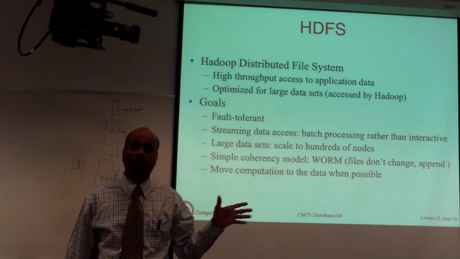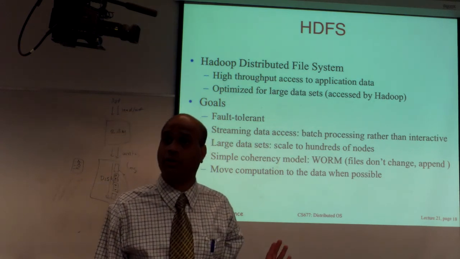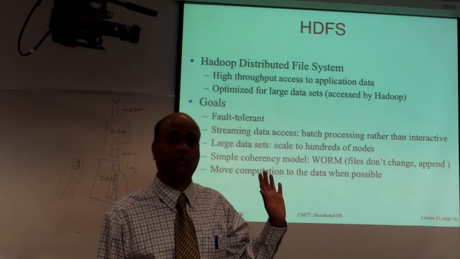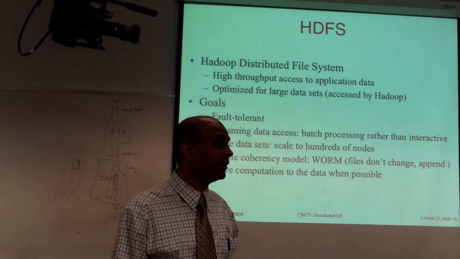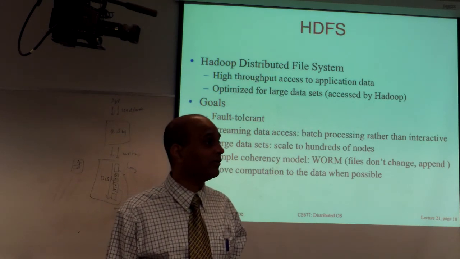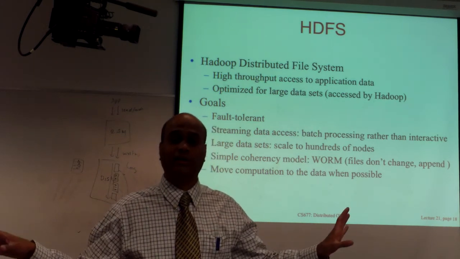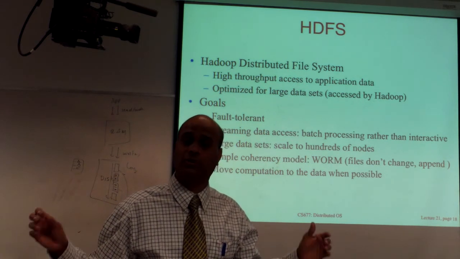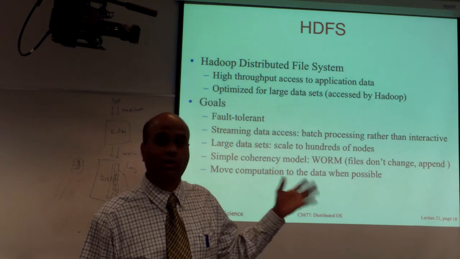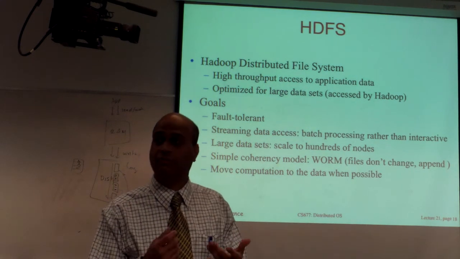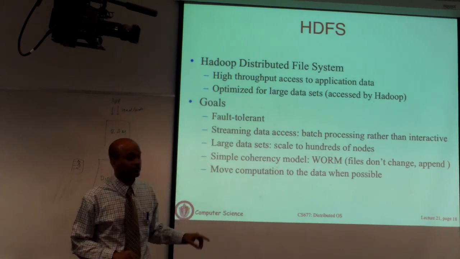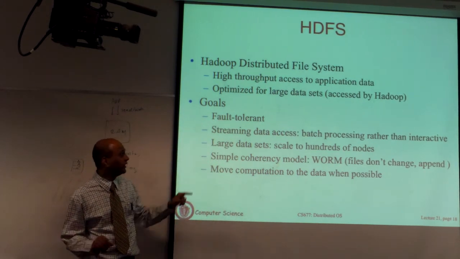Now, HDFS doesn't use any of the RAID concepts for fault tolerance. It uses a simple mirroring-like concept. It stores 3 copies of every block by default. That choice of whether it's 3 or 4 or 2 is configurable. So every block is replicated k times. Because the assumption is disks are cheap. You can buy 1 terabyte for $100. Why spend all your time doing parity? Simply store k copies and be done. So very simple design decision. So fault tolerant by storing k copies.